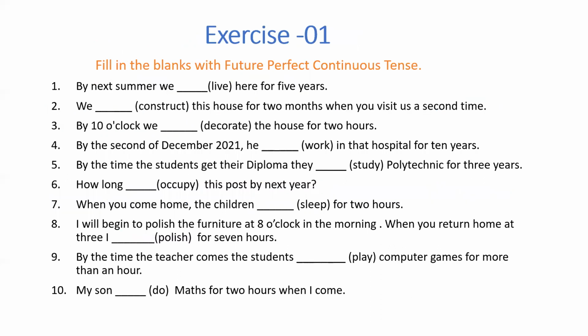So now you have the exercises. The first one, you have to fill in the blanks with the future perfect continuous tense. By next summer, dash live here for 5 years. So how will you fill it up? We will have been living here for 5 years. So that way, fill up the rest of the blanks.